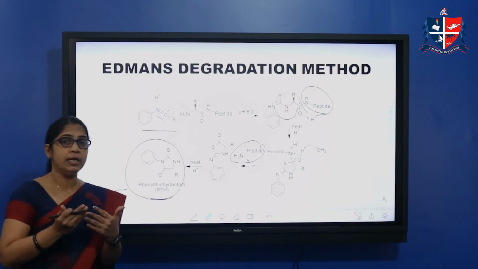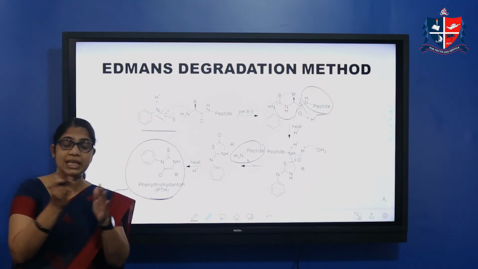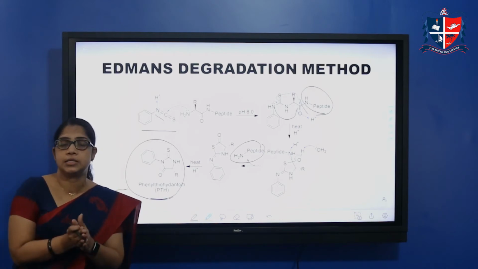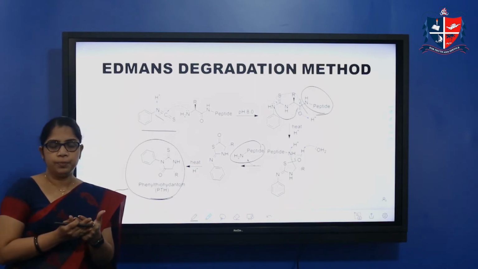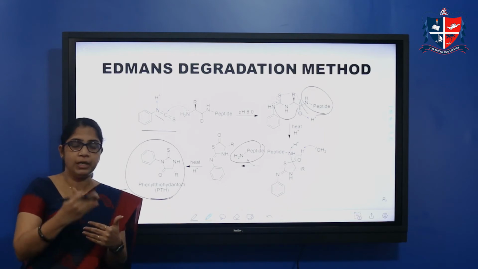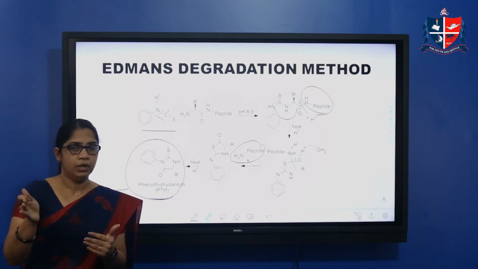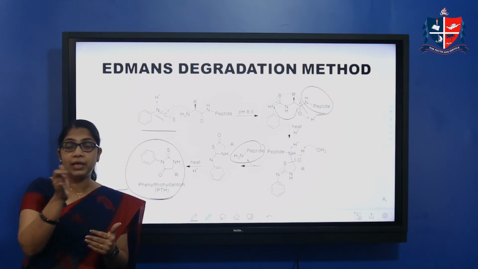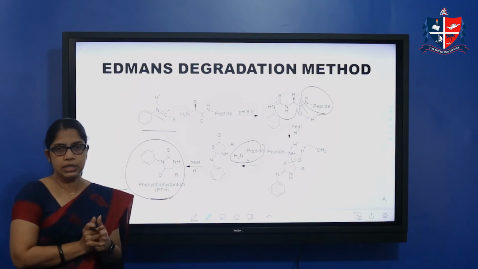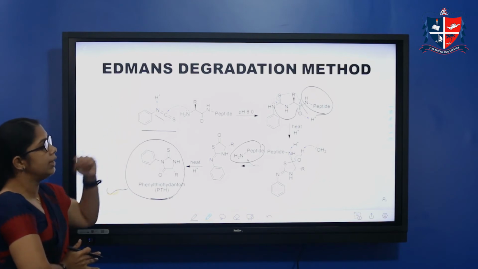In this manner, the sequence of the different amino acids can be easily found out, because each time we repeat, the terminal end will leave. In that way we can find the amino acid sequence. So that is Edman's degradation method.